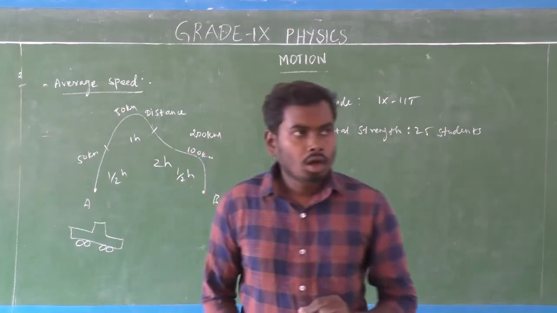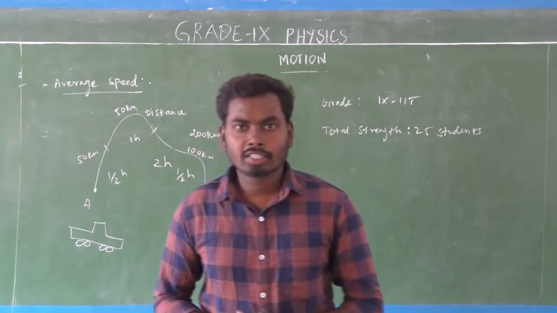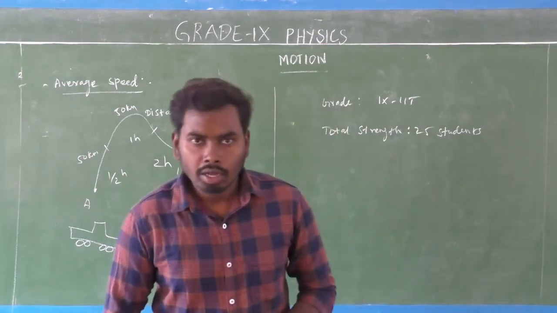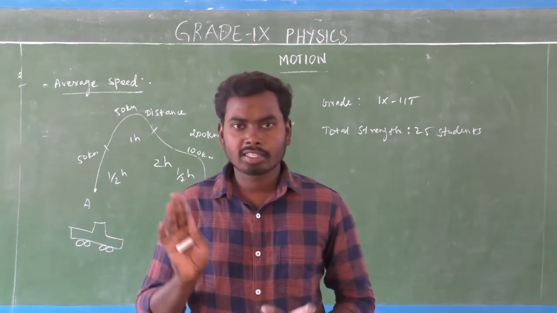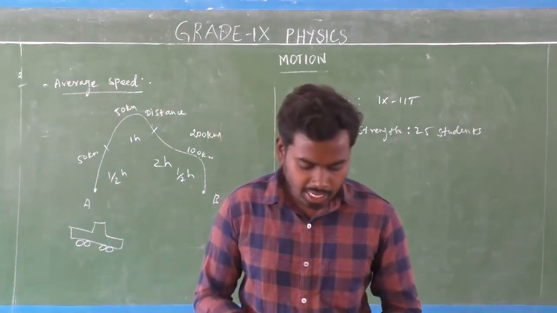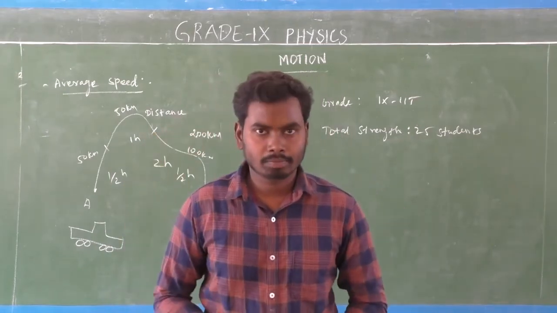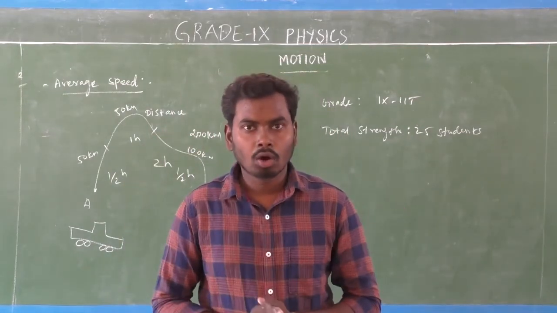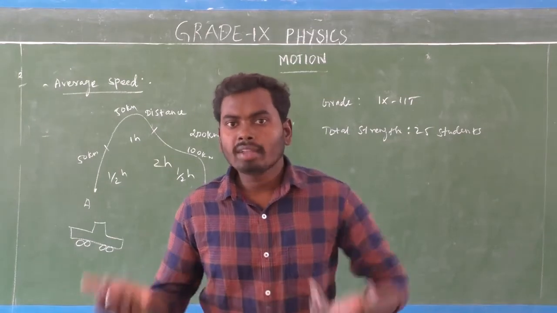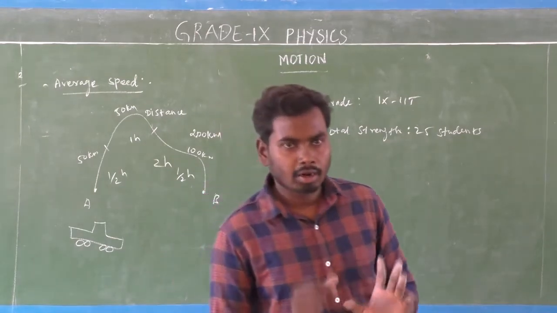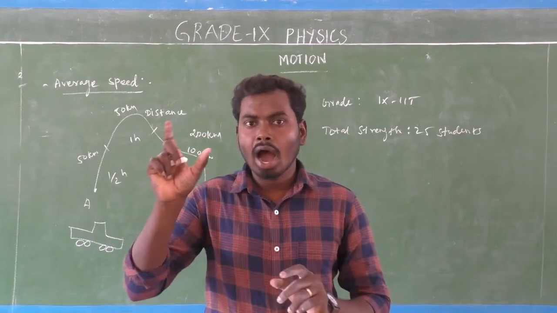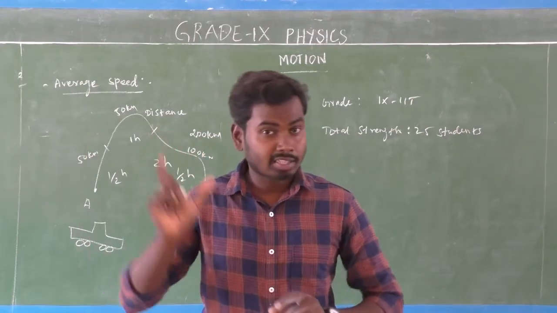Now consider you have completed the term 1 examination, especially the science exam. Your science teacher asks you to find the average mark for the science subject. Here, how do you do that? First, you add all students' marks in the science subject.